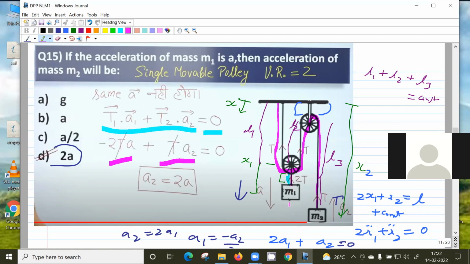Since this M1 is going down, the M1 should be much larger compared to M2. Okay, shall we move to the next one?